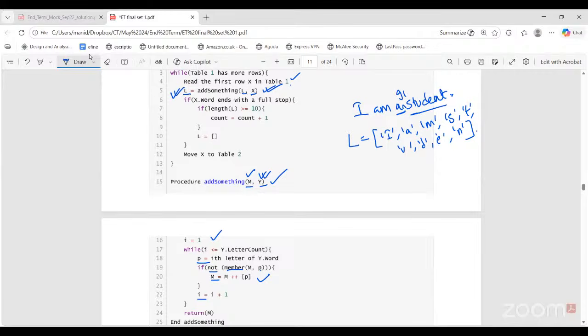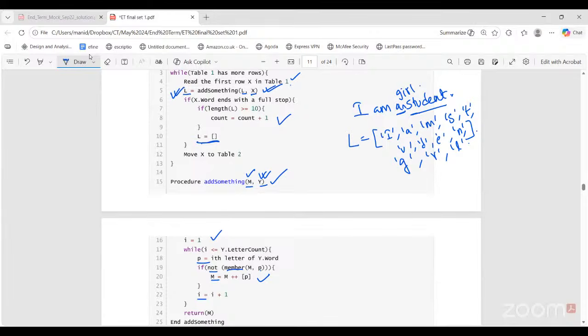If here I had "I am a girl student", then from "girl" itself we will get 3 more letters. Now it is greater than 10. Right. So this is a sentence which has more than 10 distinct letters. So it will be considered under count. And see, after we reach the end of the sentence, for every sentence, L is again refreshed to a new list. So I can go and read the cards for the next sentence.